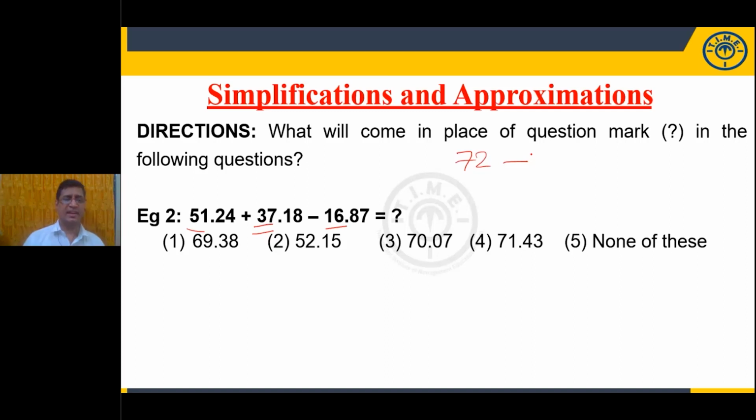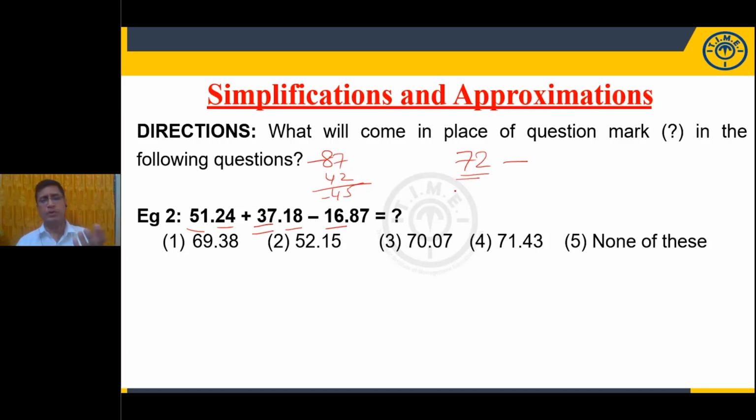What else here? Now 24 and 18. By adding these two, you'll get 42. Now 87 and 42. How much is the difference? It means 45. Now minus 87 means minus 45. So minus means subtract from this 72.